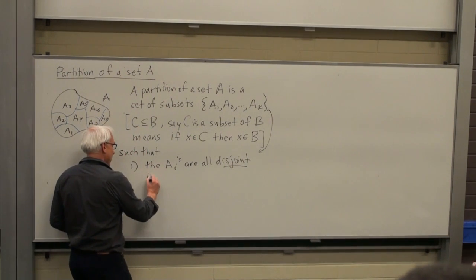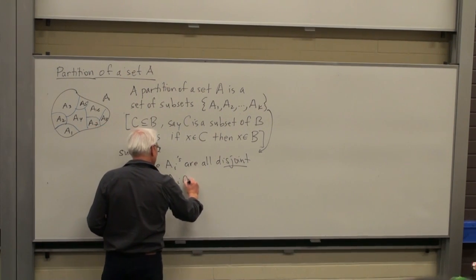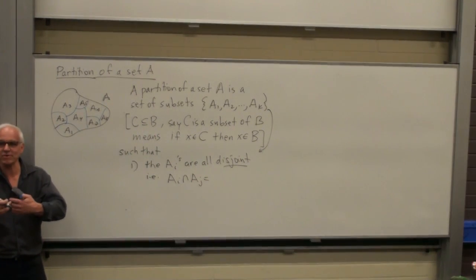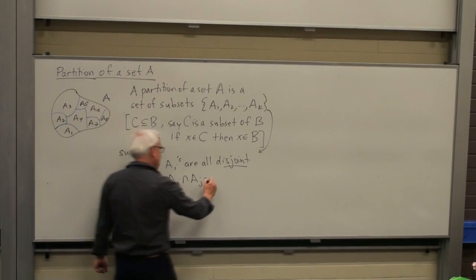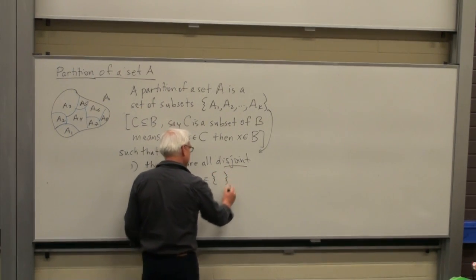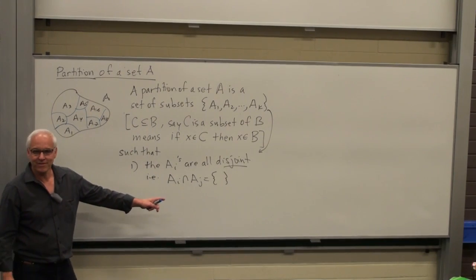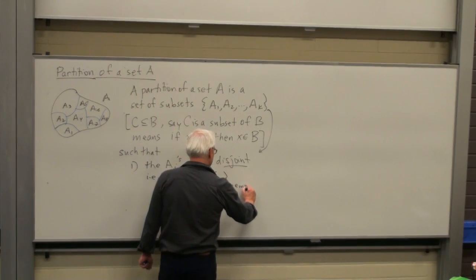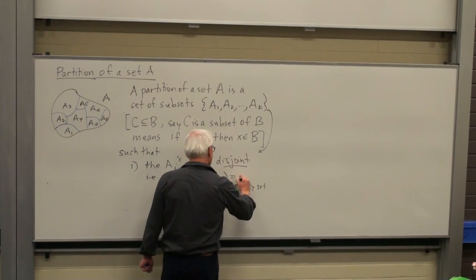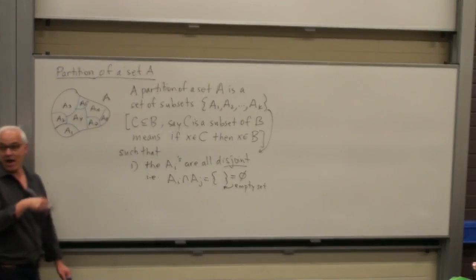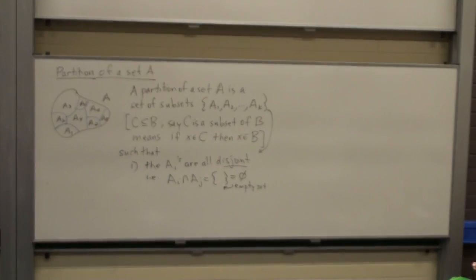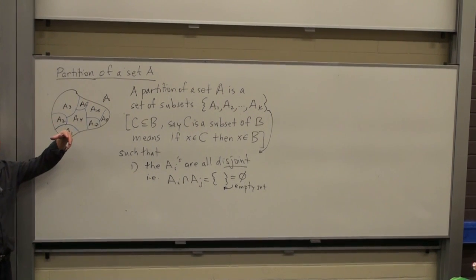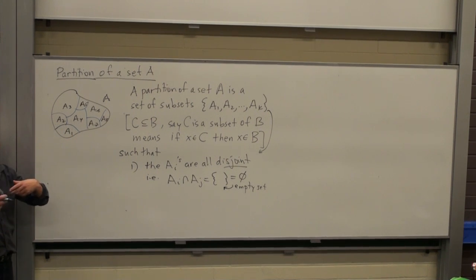It means that Ai intersect Aj, the intersection is always empty. We write the empty set with braces with nothing inside. Another standard name for the empty set is phi. That's just another common name for the empty set. So it means that, as here, none of these sets overlap. They don't have any common elements.